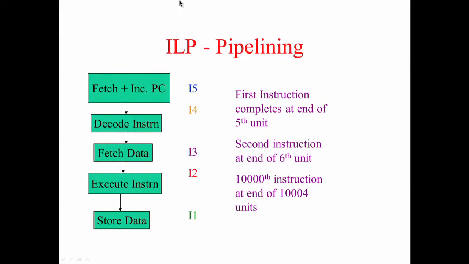Keeping all these things in mind, we will now see how to go away from this ideal case. The ideal case is that the instructions can flow freely. What are the things that can stop a free flow of instructions? What could stop I2 from flowing immediately after I1? Are there conditions which will stop IK from immediately following IK minus 1? We will look at those details and finally come out with what we call the superscalar architecture. How to build a superscalar architecture, and what is inside it, is what we will finally see.